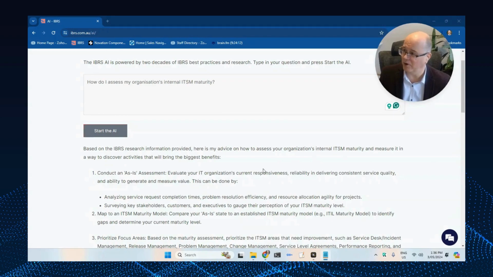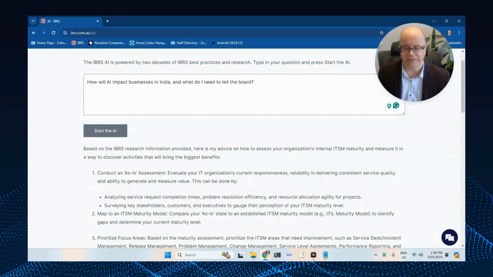The next type of question that you might want to do is what I call the thinking outside the box. Sometimes it's really useful to ask a very broad question and frame it with the type of output, the type of outcome you would want from it. And this is an inquiry that we had recently, which was how would AI impact businesses in India?